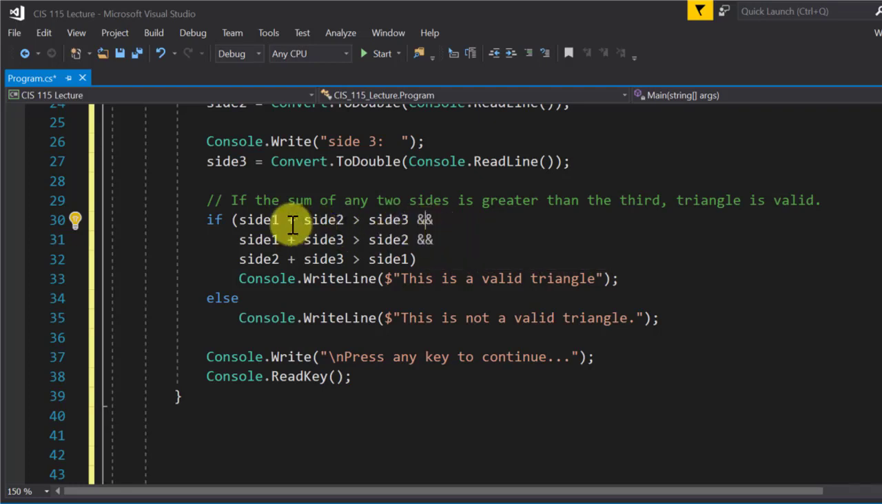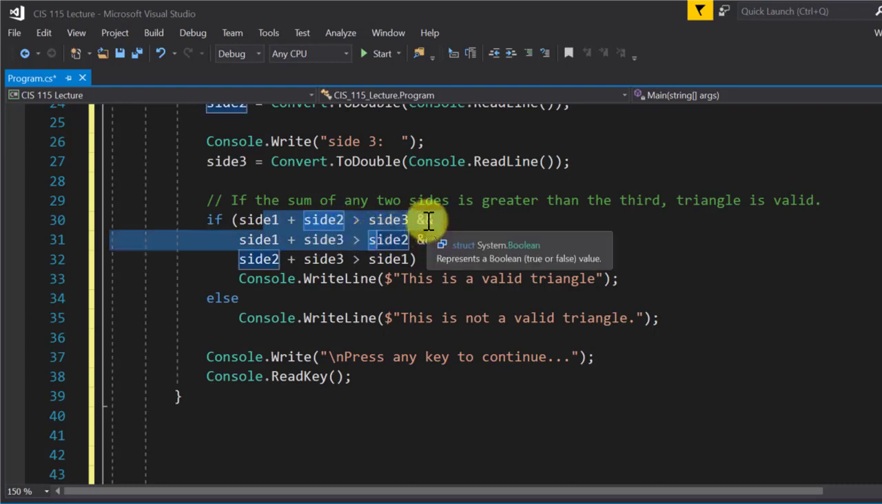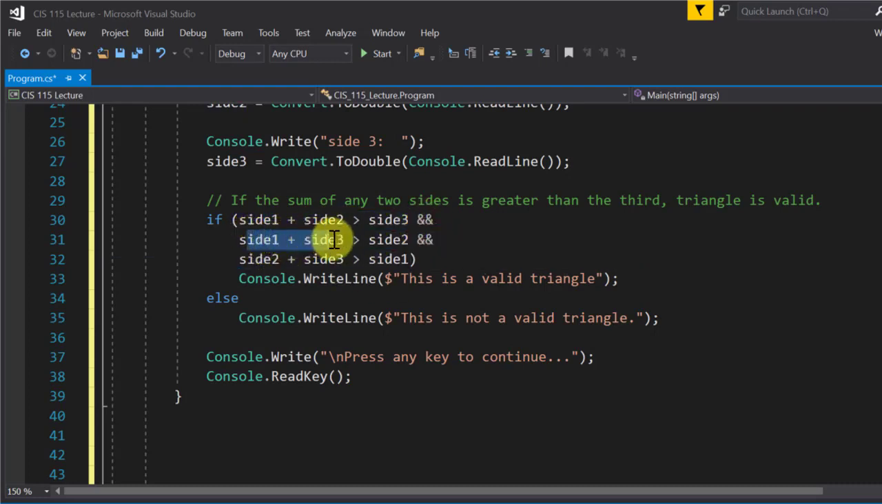All right, so if this is true, and also this is true, and also this is true, I got 3 things that have to be true in order for it to be a valid triangle. All right? And that makes sense. I mean, if you speak it out in English, it totally makes sense.